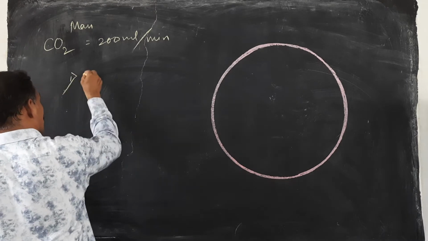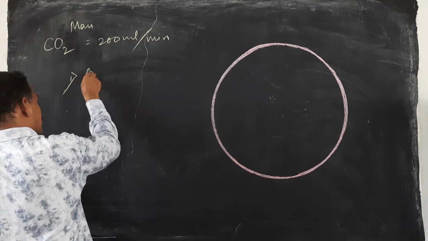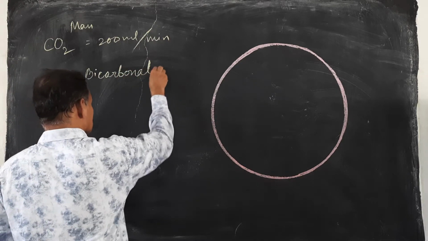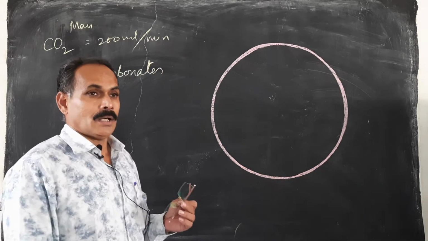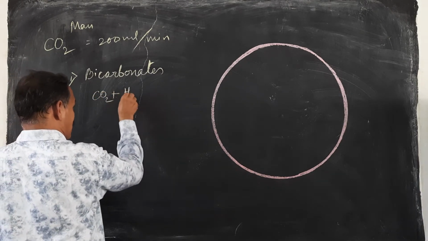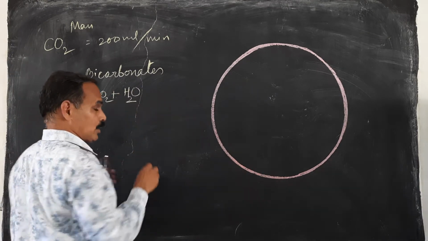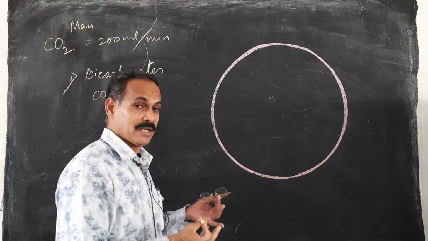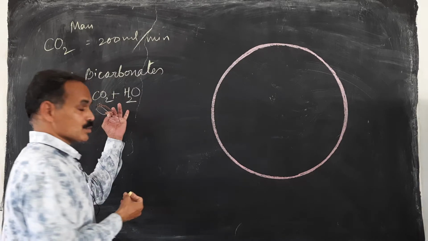First and most is the bicarbonates. When CO2 is produced in the cells within the protoplasm, H2O molecules are abundant, and the extracellular fluid also has abundant H2O molecules.